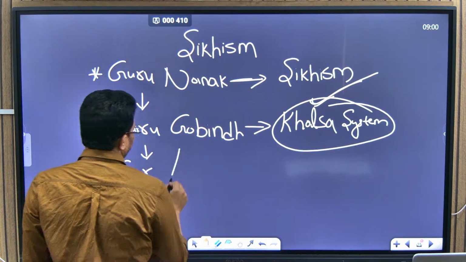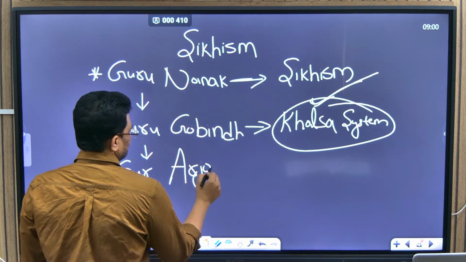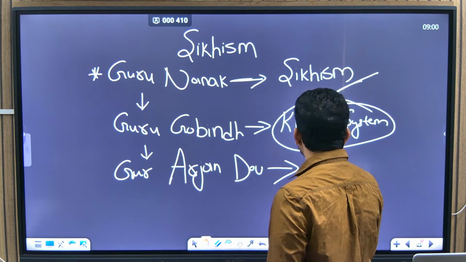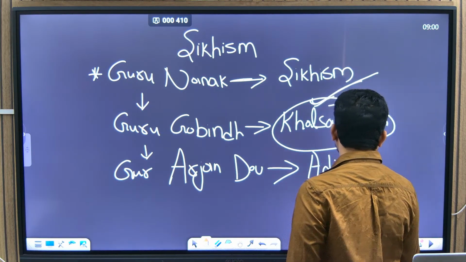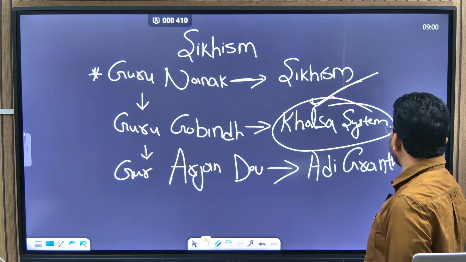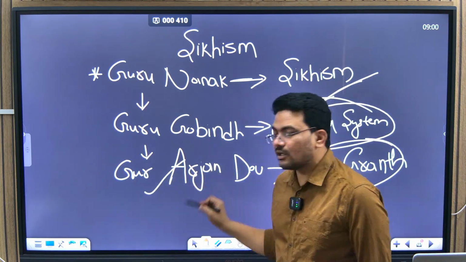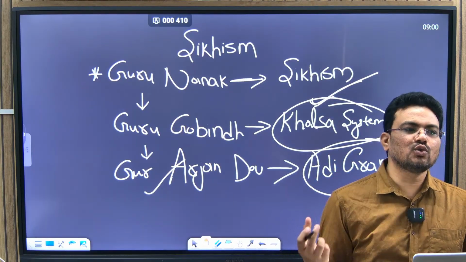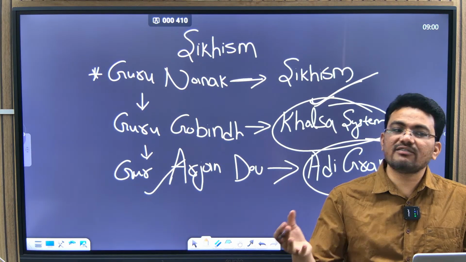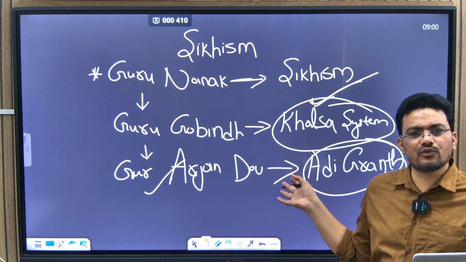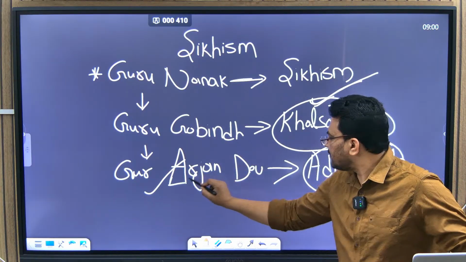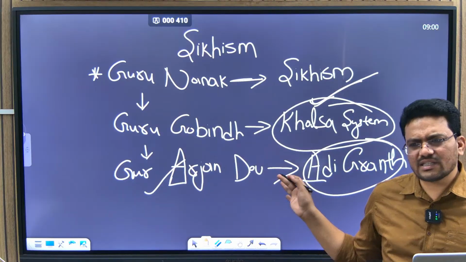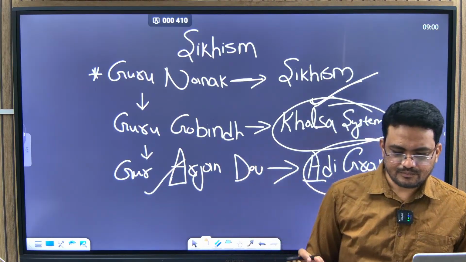Okay. Now the next Guru is important, Guru Arjan Dev. Arjan Dev is important because under him the Adi Granth was compiled. He is a very tolerant guru. He has taken a lot of good things from Hindu writings, and even some of Kabir's writings are found in this Adi Granth. So Arjan Dev, Adi Granth, you have to remember. So only these three.